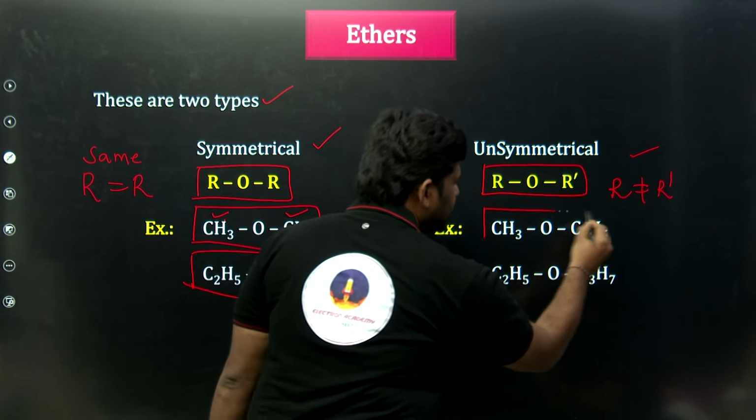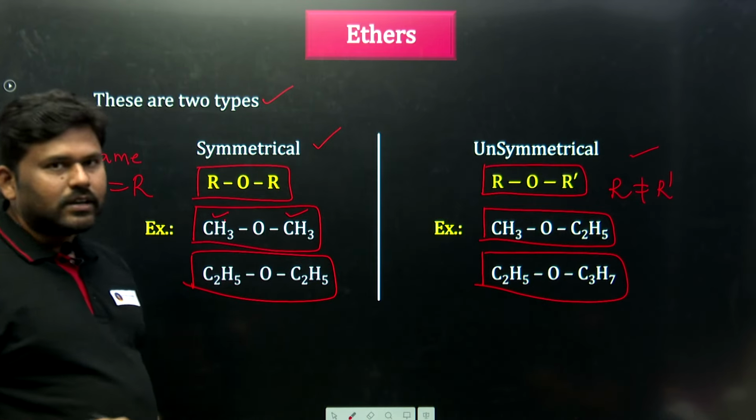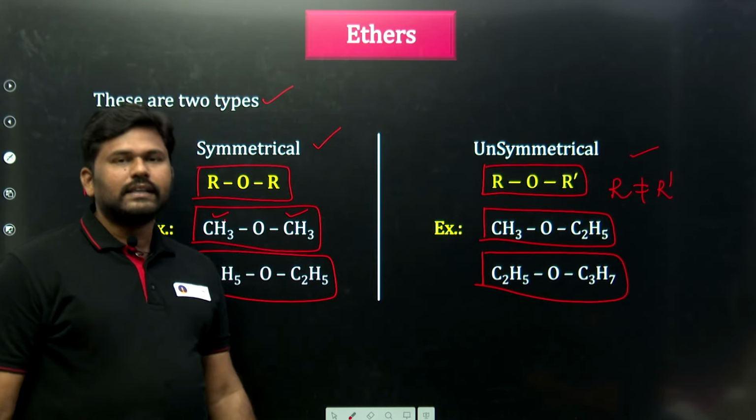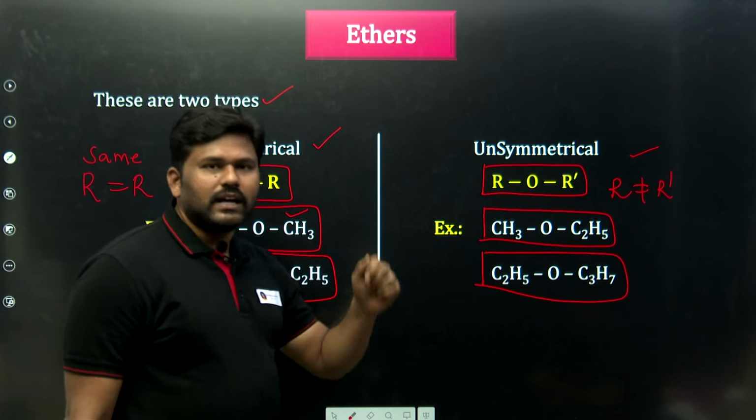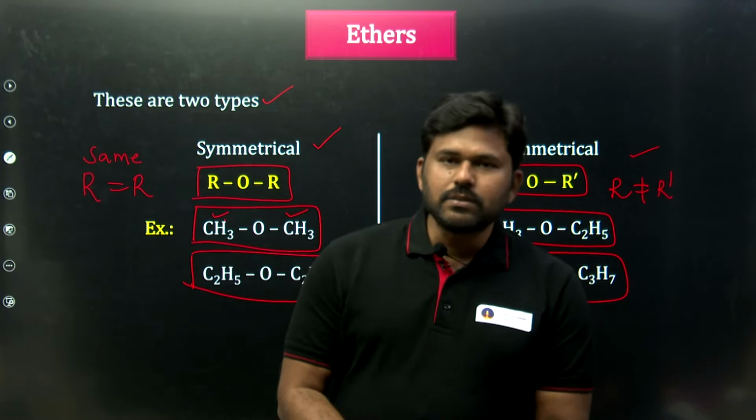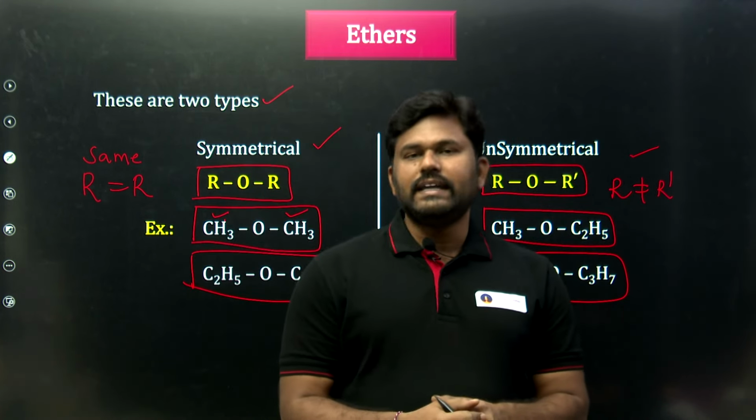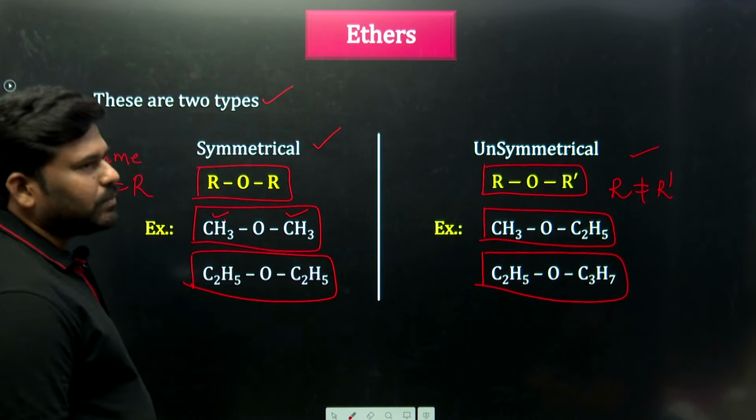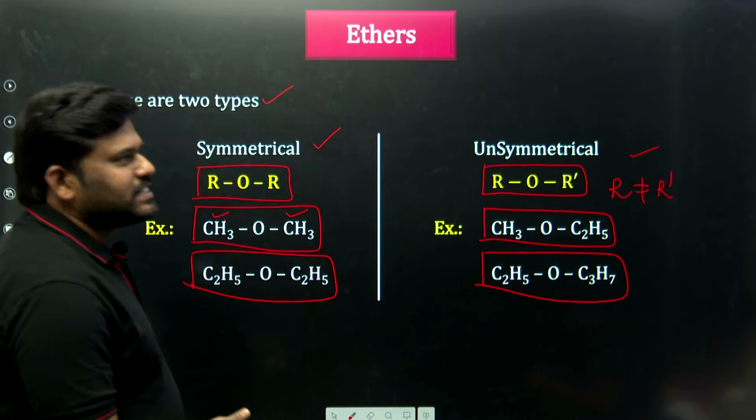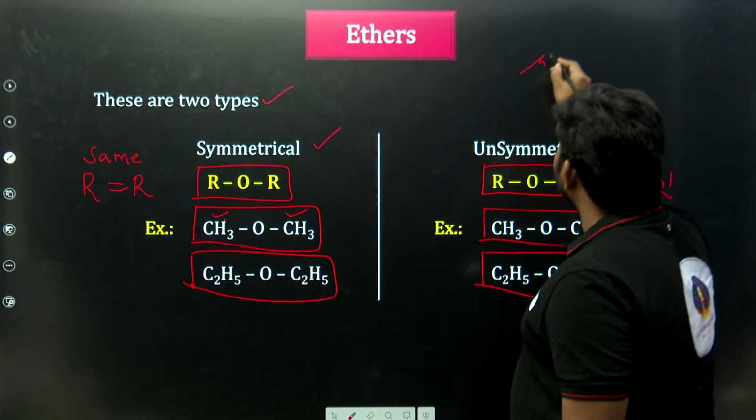And here CH3 and C2H5, or C2H5 and C3H7. Both are different, so these are called unsymmetrical ethers. First will be symmetrical ethers, second will be unsymmetrical ethers. Simply, ROR dash is called ether. But in competitive exams, they will ask like this. See, this is a structure here.